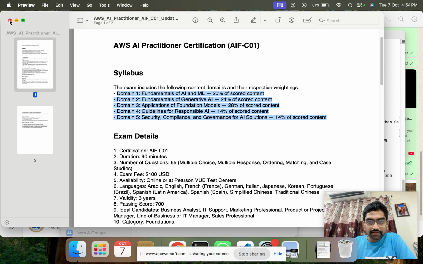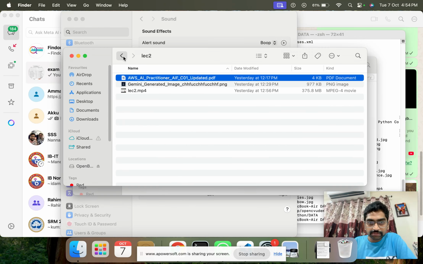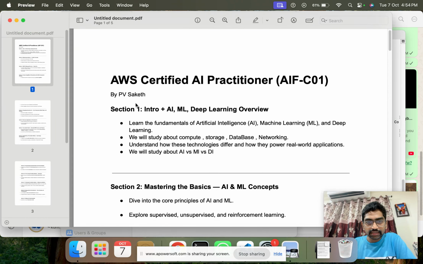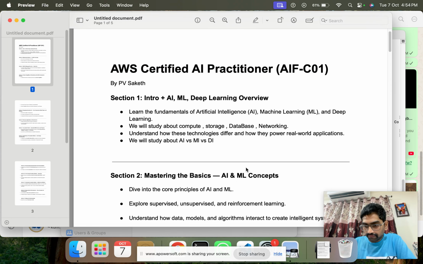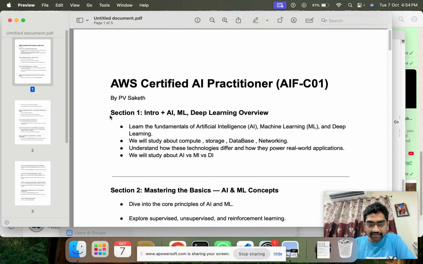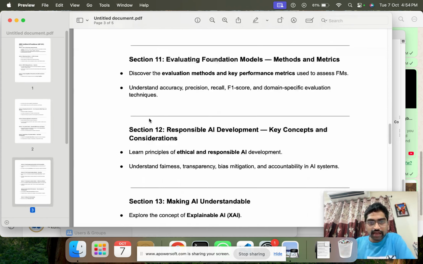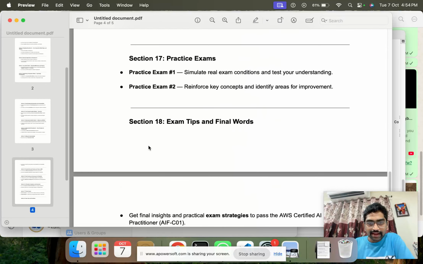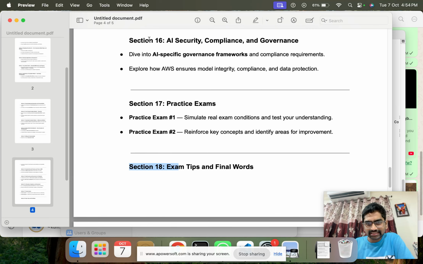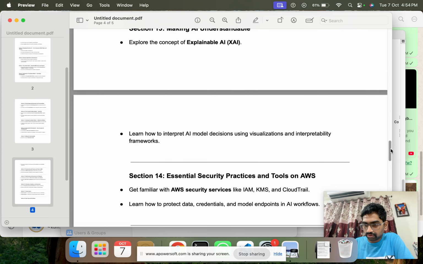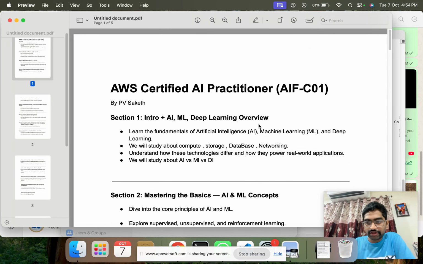So we will extend on this part, and here I will open this PDF where we will see how we are going to study this course. As I told, we have five domains. Here we split the domains into different sections. In total we have 17 to 18 sections, and till 16 sections we will cover the concepts. In the 17th and 18th we will solve some practice tests, two or three exams, as I told in the last lecture.